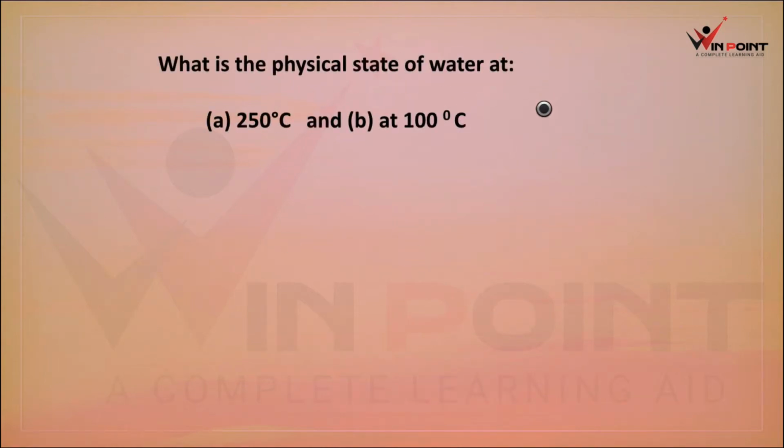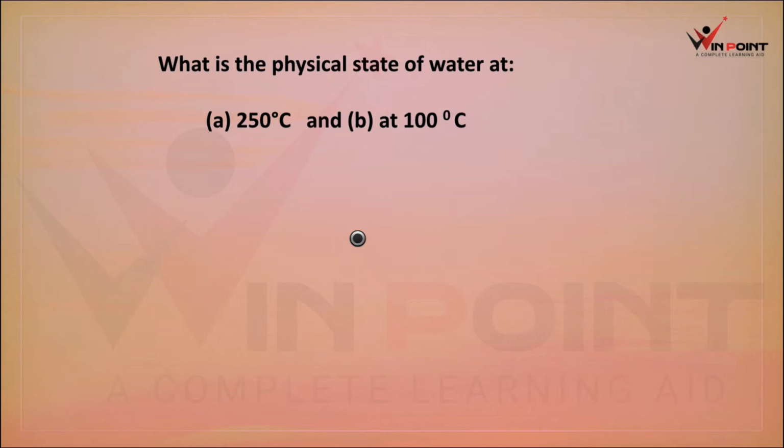What is the physical state of water at 250 degrees Celsius and 100 degrees Celsius? There are two temperatures. Before the discussion, we need to know about the boiling point of water. The boiling point of water is 100 degrees Celsius, right? It means at 100 degrees Celsius, the water is going to convert into vapor. Boiling means conversion of water into vapor at the boiling point.